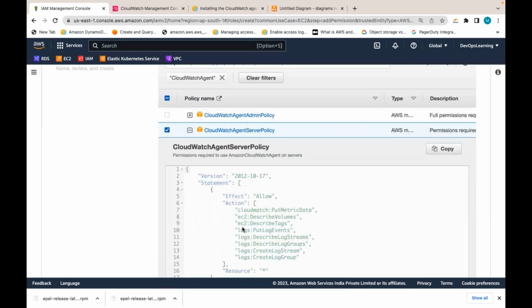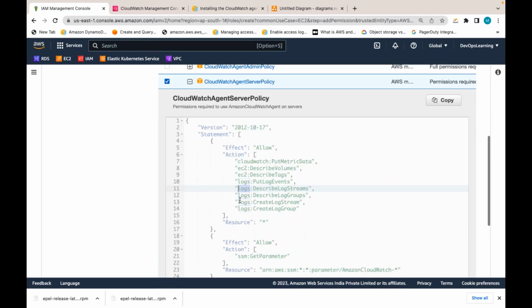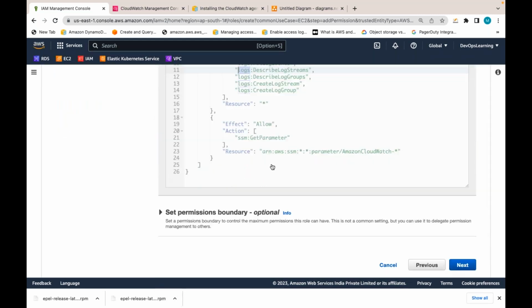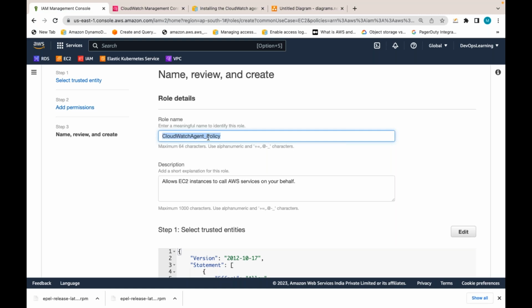Here, if you see, CloudWatch related permissions are there. So let me select this policy and go to next. I am creating one IAM role, and let me give the role a name, maybe CloudWatch agent policy, like this.